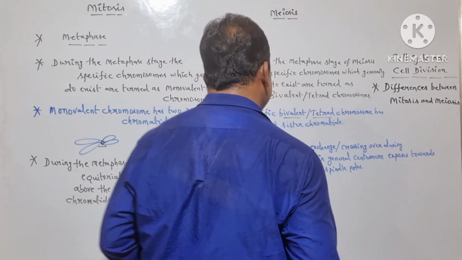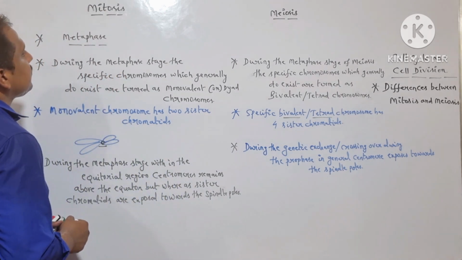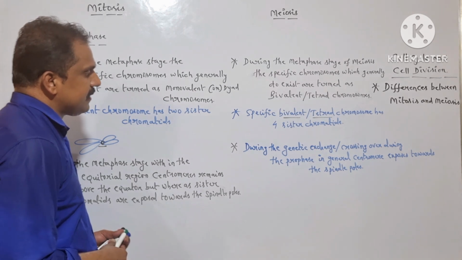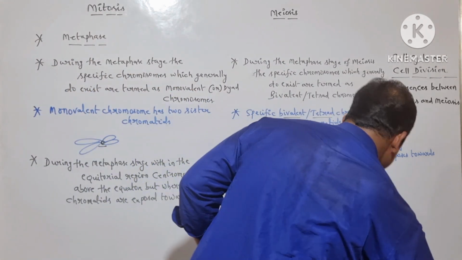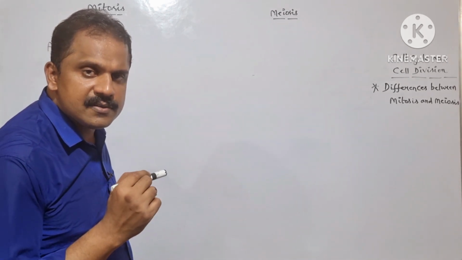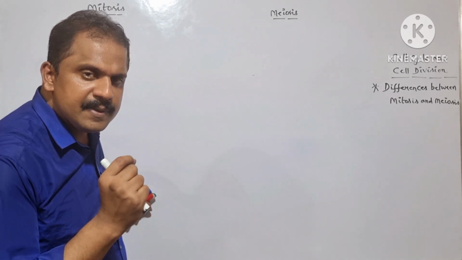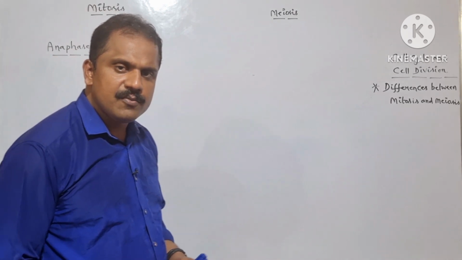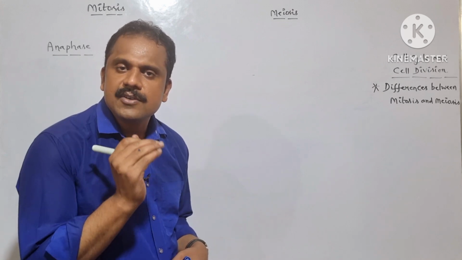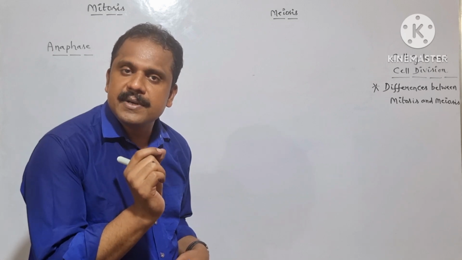Is it clear? And then after we will be studying regarding the basic differences in between the anaphase stage of mitosis and the anaphase stage of meiosis in detail. So let me arrange the things here. And during the anaphase stage of mitosis, in general, the specific monovalent chromosome or dyad chromosome which has two sister chromatids, they are ready to undergo separation. So here the two sister chromatids are ready to undergo separation because of the splitting of centromere.